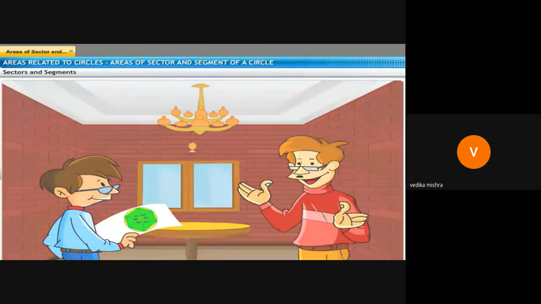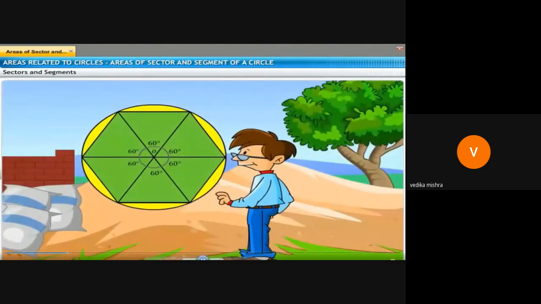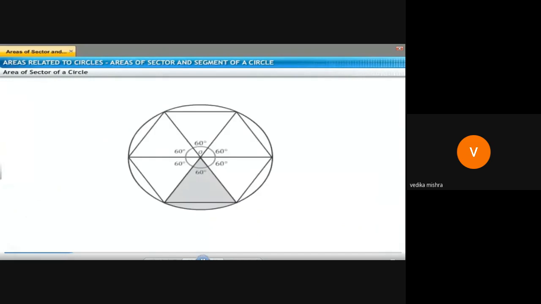If you intend to find the shaded region of this figure, this type of question will be there in areas related to circles. If you are interested in finding the area of this shaded region, you need to find the area of the sector, and from that find the area of the segment.